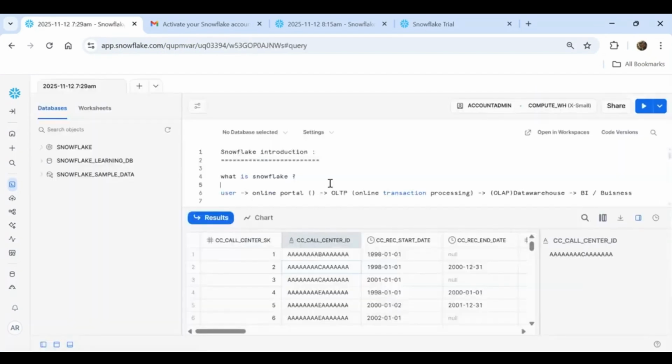For a trial account you can choose anyone. There is no issue, but mostly I will prefer to choose AWS because Azure and GCP have little restrictions in case of Snowpipe and all. I'll tell you what is Snowpipe and all later. In case of Snowpipe and all, Azure and GCP have little restriction. So for learning purpose, I will always prefer to open the account with AWS. It has high flexibility. That's the reason.